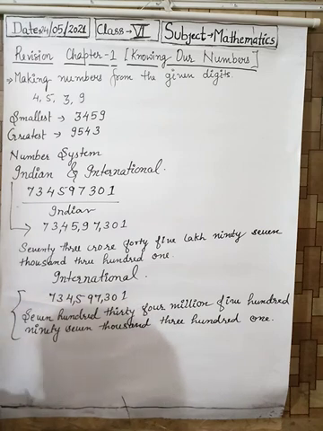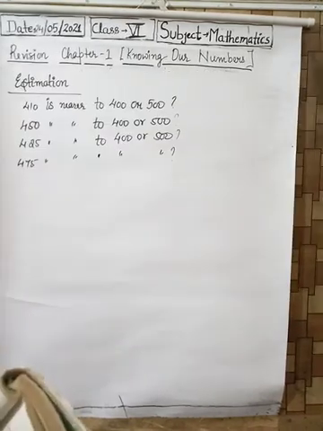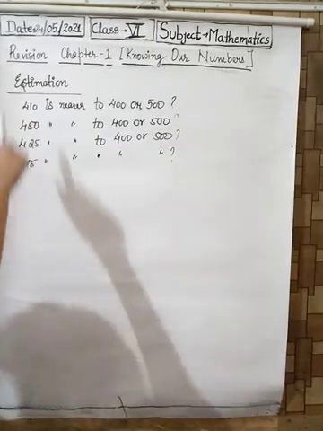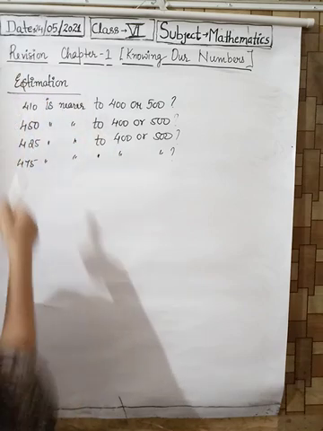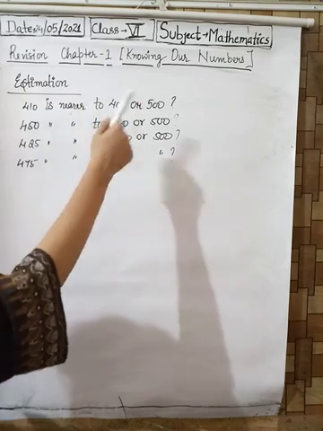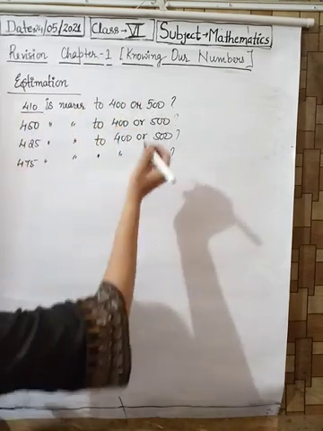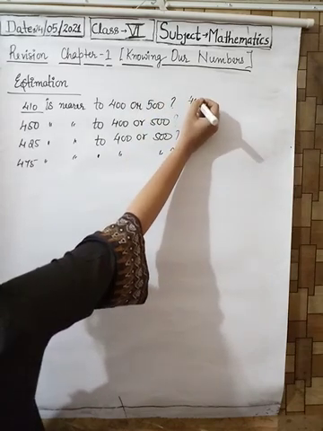Next is ascending or descending order, or increasing or decreasing order. Next topic is estimation. Let's take an example of 410. 410 is nearer to which one, 400 or 500? We can see that 410 is nearer to 400.